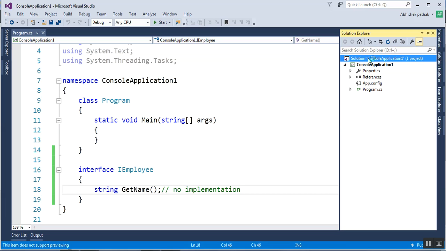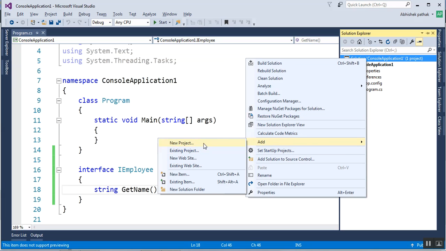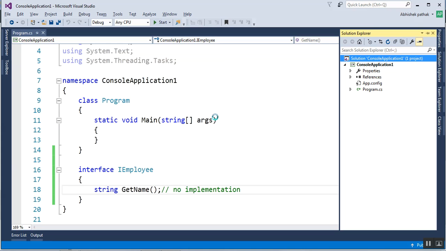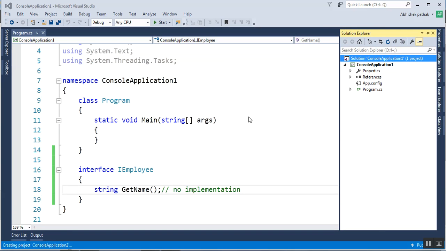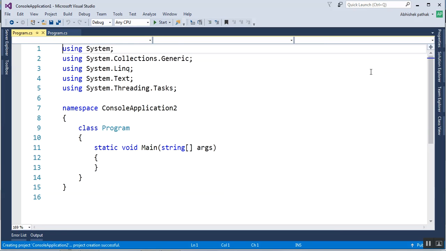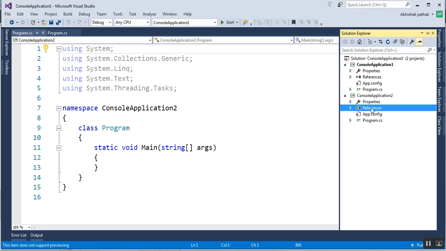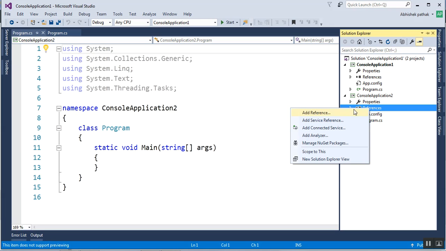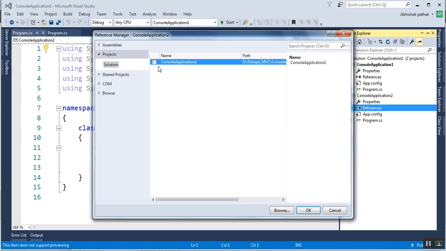So let's add a new project, another console application, and we'll add the reference of console application 1. I want to utilize this interface. How can we do that? By adding the reference. Add reference, and let's choose the project.